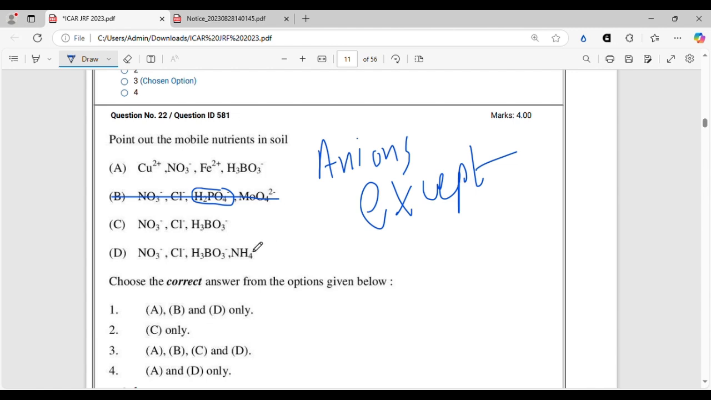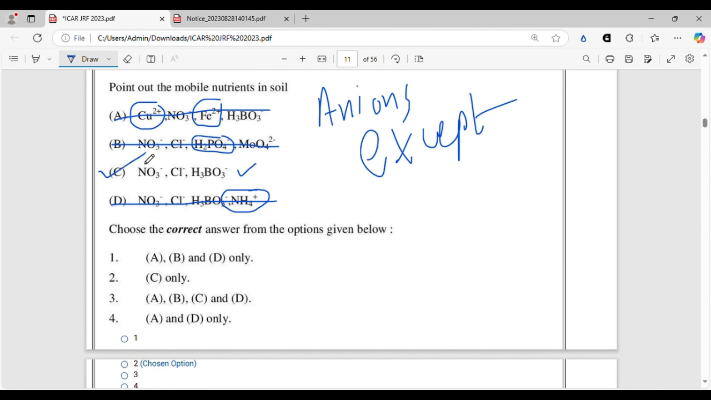Then here option C is correct. Here in D, this is NH4 plus, this gets absorbed in the soil clay colloid, this is also incorrect. And here there are two cations, these two cations will also get absorbed into the soil clay colloid, which is negatively charged. So A will also not be there, so C only will be the correct answer, only C, right?